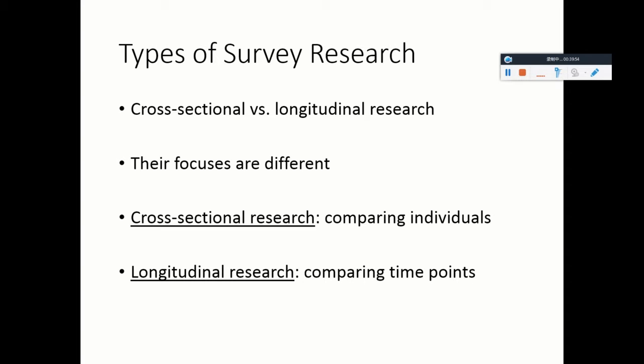But the focus of longitudinal study is different. What it compares is change over time, right? Do people in the 60s have different views than people in the 70s? Do people in the 70s think about things the same way as people do or did in the 80s, etc.? Right? So the focus of comparison for cross-sectional study is individuals, whereas the focus of comparison for longitudinal studies is time or time points.